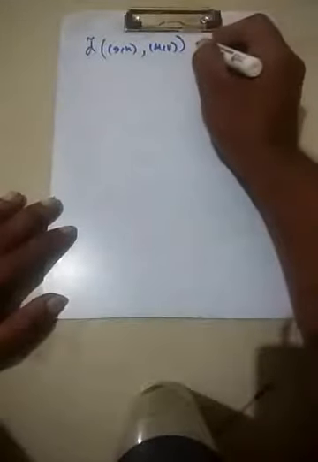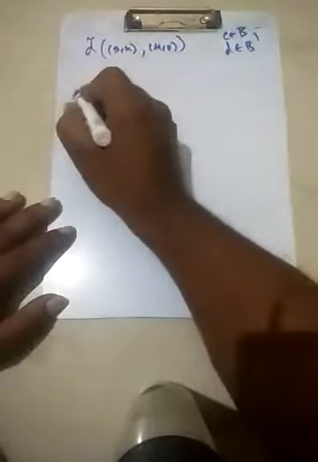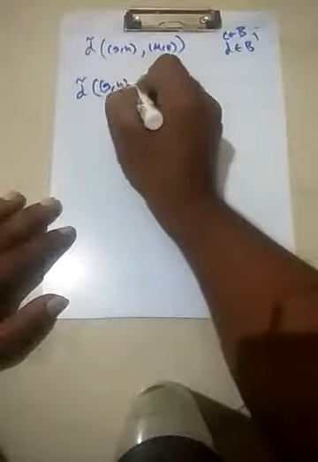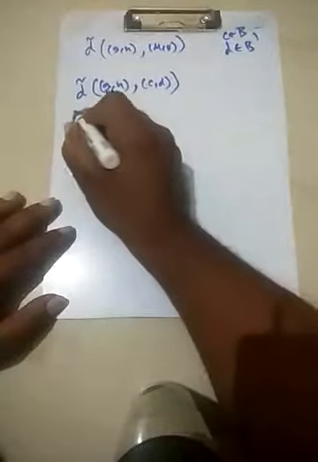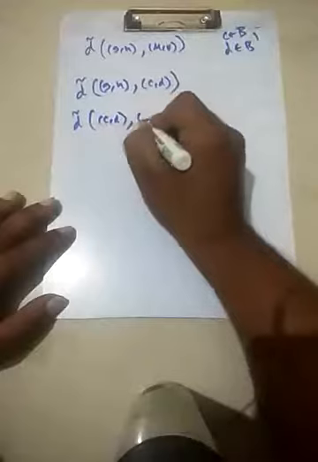Let's consider a third point (c, d), where c belongs to B and d belongs to B'. So what do we have? We have three terms: d-tilde of (g, h) and (u, v), d-tilde of (g, h) and (c, d), and d-tilde of (c, d) and (u, v).